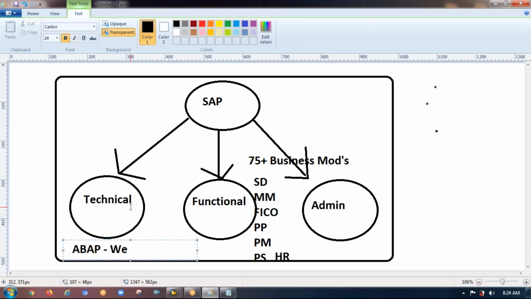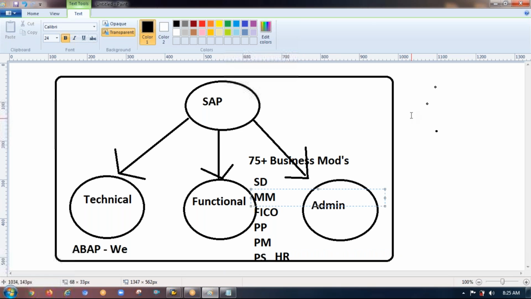And another beautiful word I'll tell you now. Let's say I have got a new SAP project in my company. It is not like all companies should have all these 75 plus business modules. No. That is totally based on their requirement. Let's say you are running a finance company, probably you may need FICO mainly, the FICO functional team and HR team and a few more things. For them, material is not needed. For a finance company, why are materials needed? Hope you got the point.